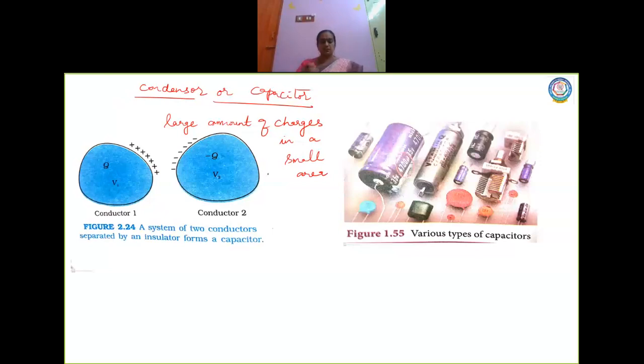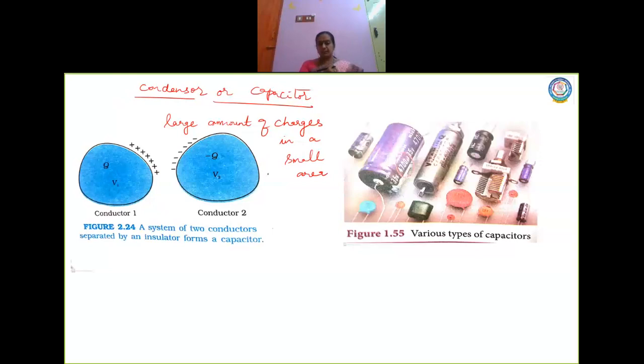Let us move on to how a capacitor is made. It is a system of two conductors. Now look at this picture. I have shown you two conductors, conductor 1 and conductor 2. As you all know, the charges are stored on the surface of the conductor, so the charges are stored outside.